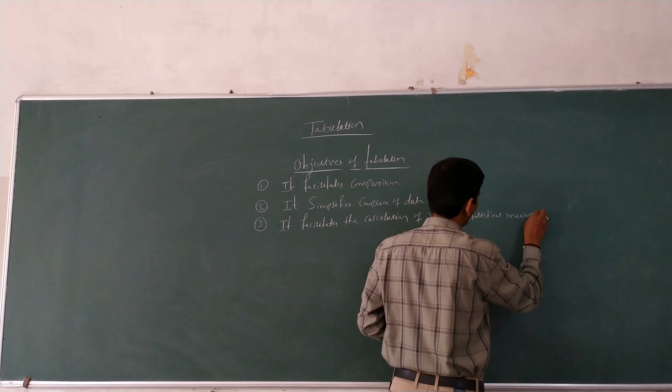See here, to reveal the trend and tendencies of the data. Here we can estimate the future data also. To reveal the trend and tendencies of the data is nothing but here we can estimate the future values also. Okay, the next, the fifth one.